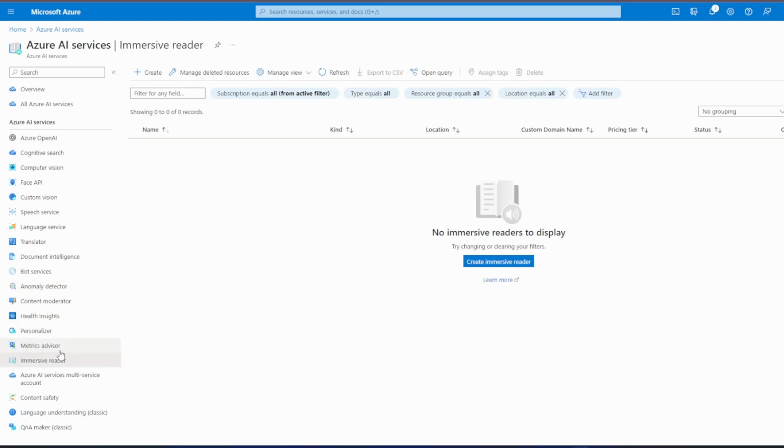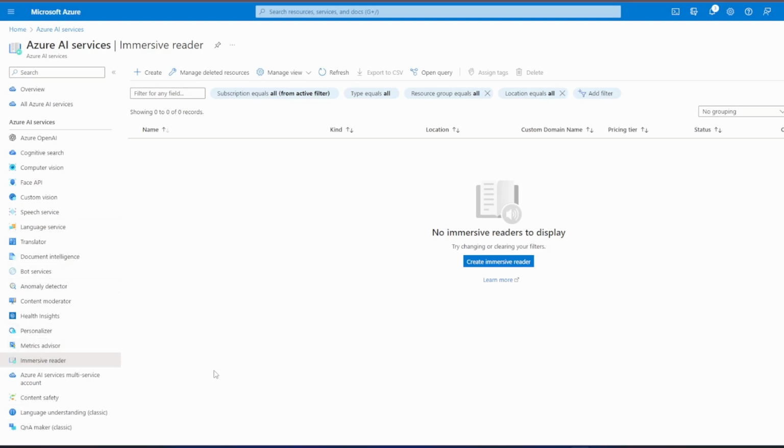Another very interesting service that came in is Immersive Reader. Immersive Reader boosts reading comprehension with a full set of proven literacy-enhancing features, engaging the audience through multisensory, multilingual learning that includes reading aloud, translation into different languages, highlighting specific lines of the text, and visualizing word meaning through illustrations. There was a case study related to dyslexia patients and how this tool is helping dyslexia patients to read books and paragraphs in different ways.